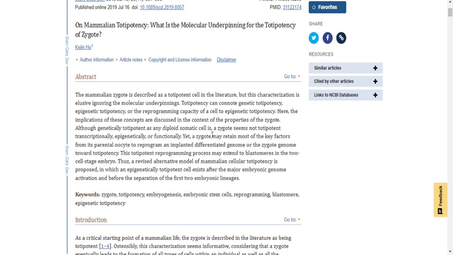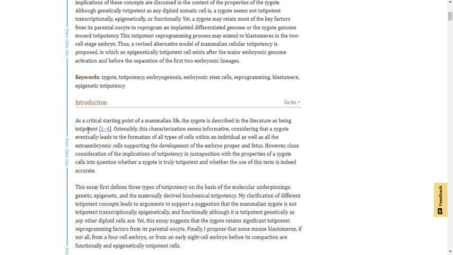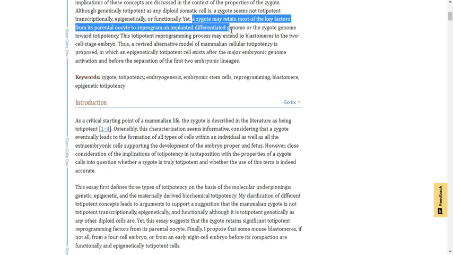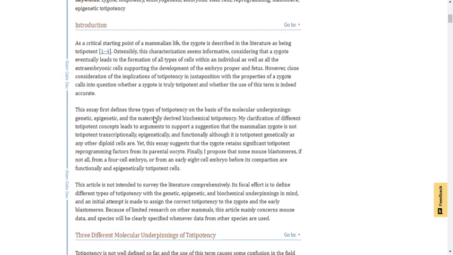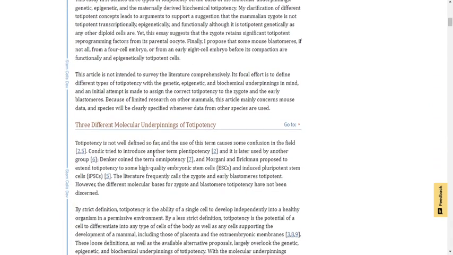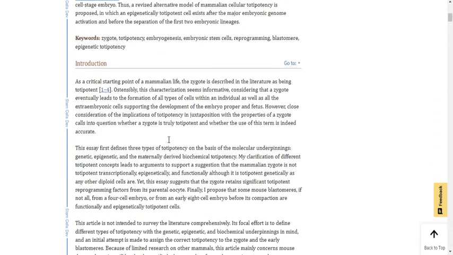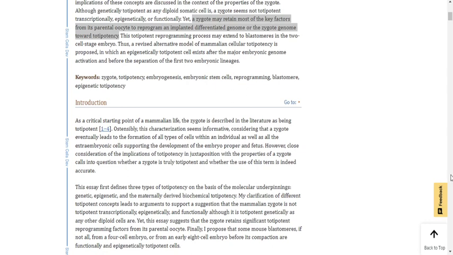So they mentioned in the literature that the mammalian zygote is described as a totipotent cell. But when molecular studies were done, the totipotency cannot be a genetic totipotency. Here they mention zygotes retain many key factors from the parental oocyte in order to reprogram a differentiated genome, or a zygote genome, to totipotency. And they say this zygote is not a true totipotent cell.